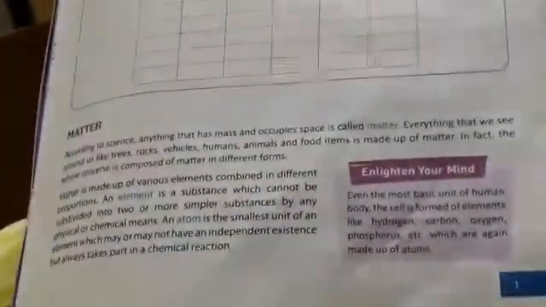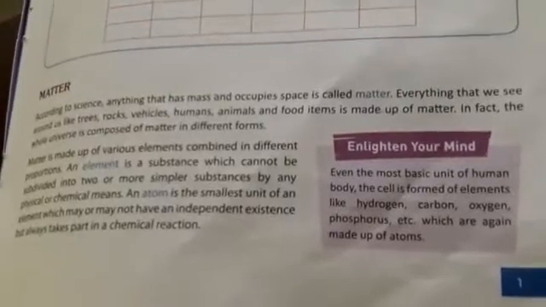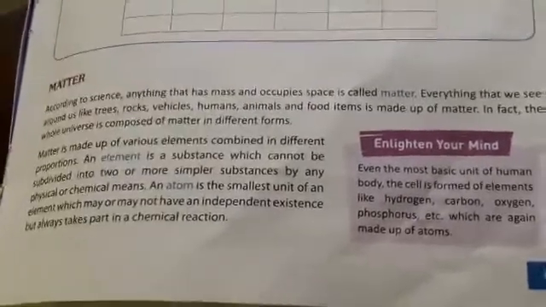So let us start from matter. What do we say is matter? According to science, anything that has mass and occupies space is called matter. Everything that we see around us, like rocks, trees, vehicles, humans, animals and food items, is made up of matter. In fact, the whole universe is composed of matter in different forms.